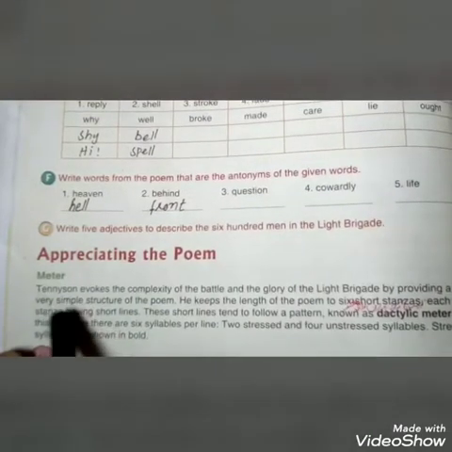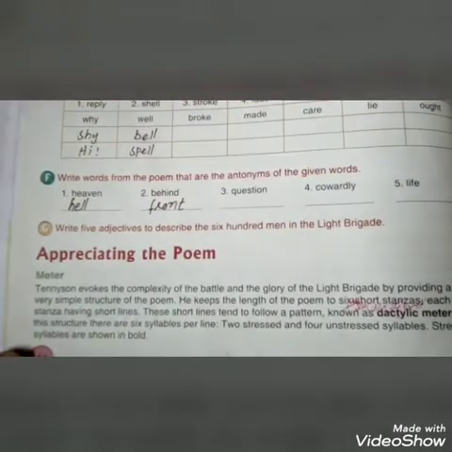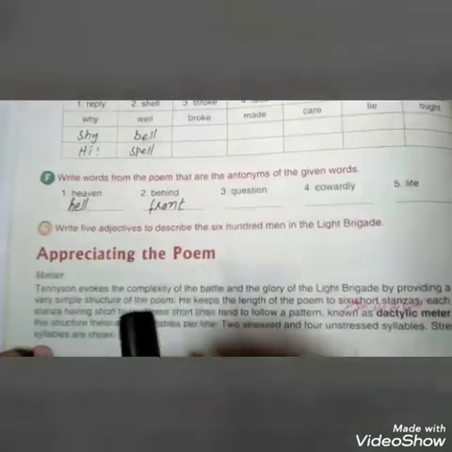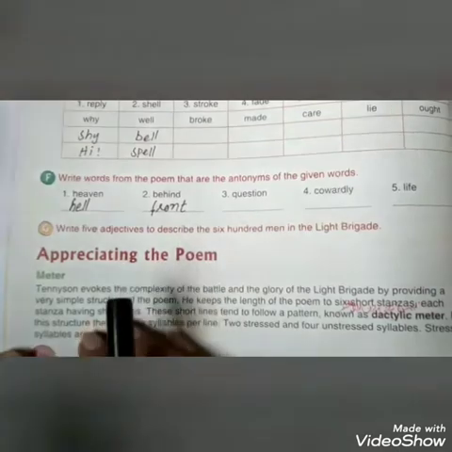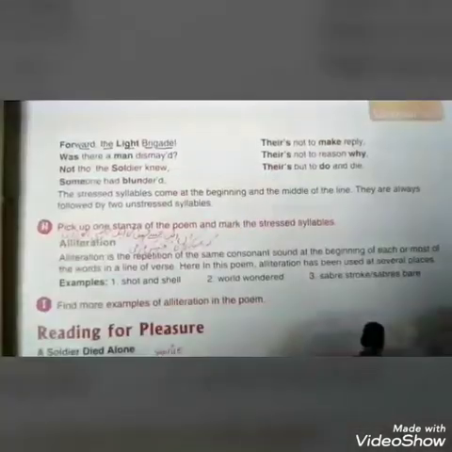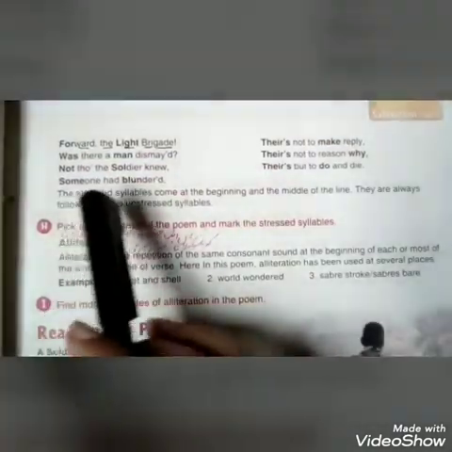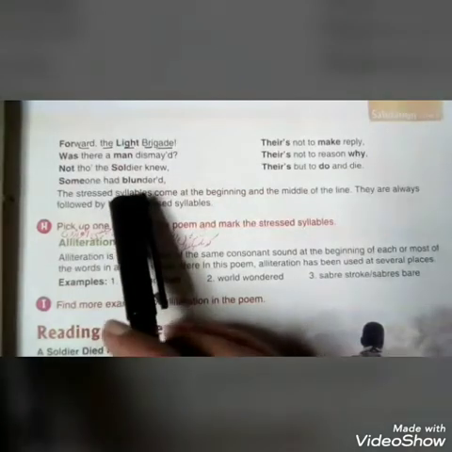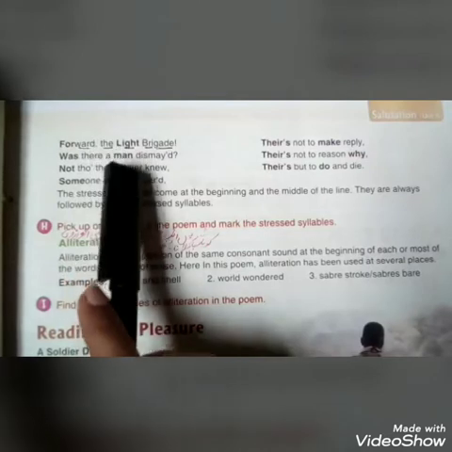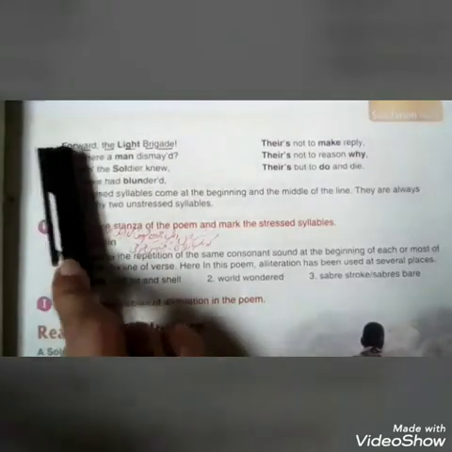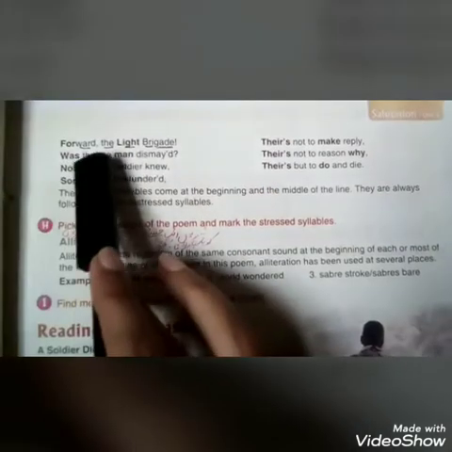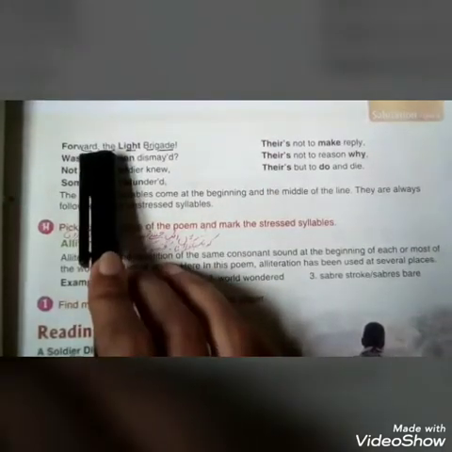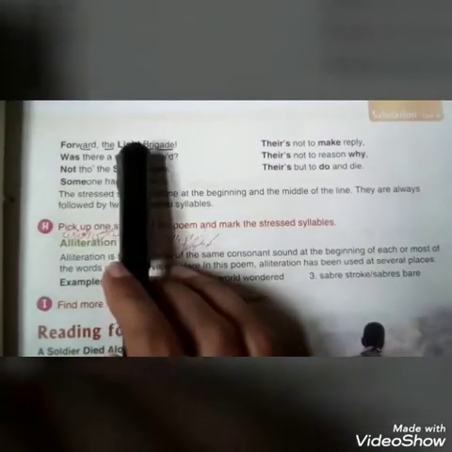So we have to discuss the stressed and the unstressed syllables as well, which we have already discussed. As you can see, in each stanza there are 6 lines, and there are 6 syllables in each line. Like for word, these are the 2 syllables of the one word, and then this is the third one. Light, this is the fourth one.